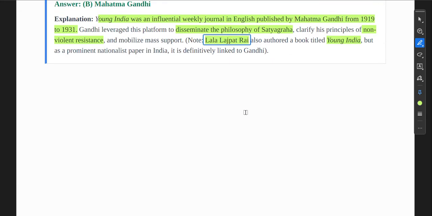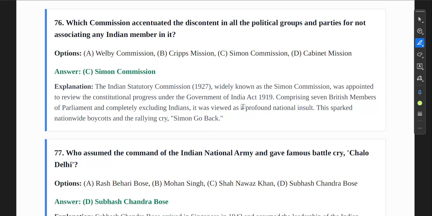Okay, so moving to the next question, question number 76. Which commission accentuated the discontent in all political groups and parties for not associating any Indian member in it? Okay, so you must know that it was the Simon Commission which came to India in 1927, which had seven members. All of them were Britishers and none of them were Indian. That is why they faced huge protest in India, and that is where Lala Lajpat Rai was lathi charged and ultimately died.